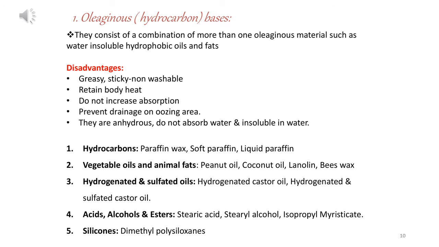Fifth one is silicones. An example of hydrocarbon is paraffin wax, soft paraffin, liquid paraffin. Examples of vegetable oil and animal fats are peanut oil, coconut oil, lanolin, and beeswax. Examples of hydrogenated and sulfated oils are castor oil and sulfated castor oil. Examples of acid, alcohol and esters are stearic acid, stearyl alcohol, isopropyl myristate. Fifth one is silicones. An example of this type of oleaginous base is dimethyl polysiloxane.